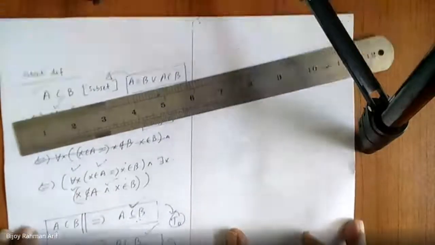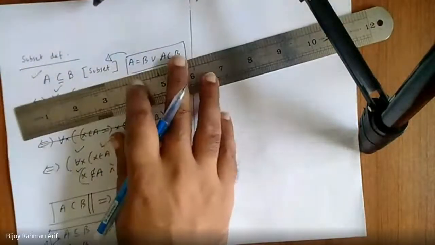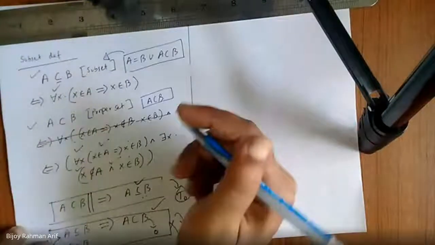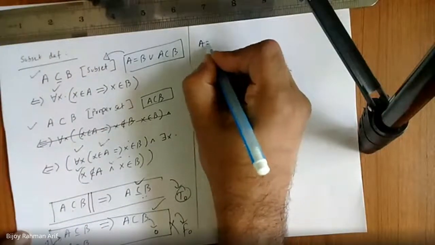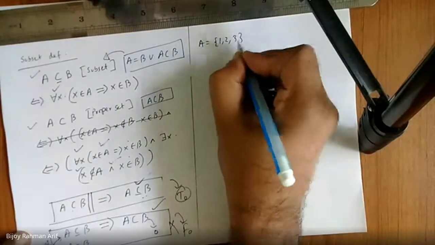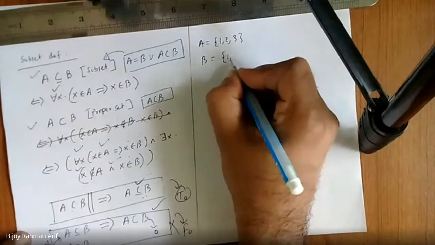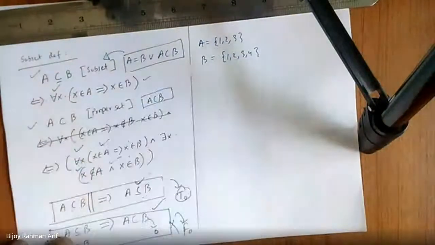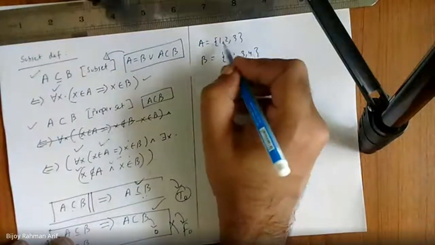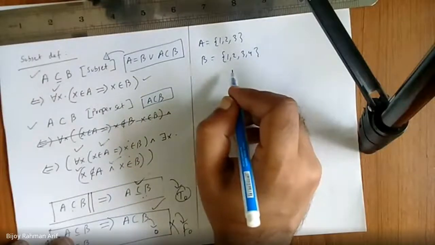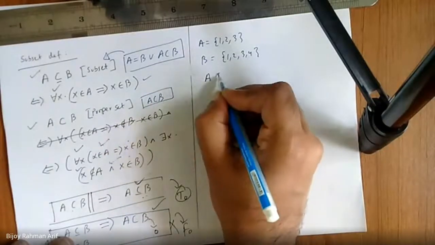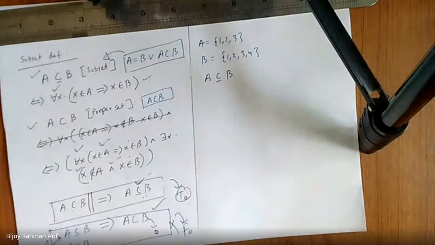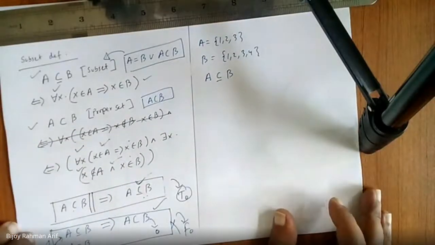First of all, our second thing, let's come to his point. His point is actually very important. He says if A is 1, 2, 3 and B is 1, 2, 3, 4, which one are we going to use? Definitely, according to the definition of subset, all the elements in A are also present in B. So definitely A is a subset of B. Am I right?